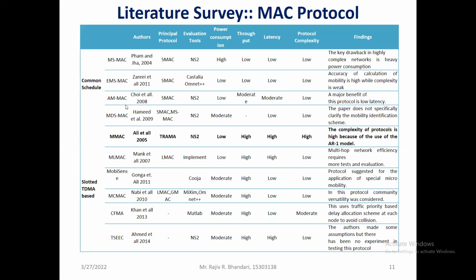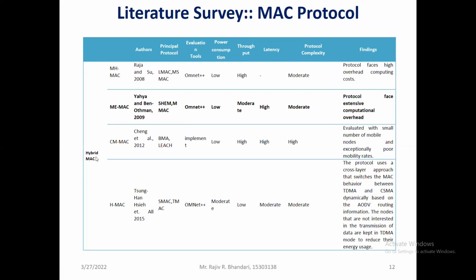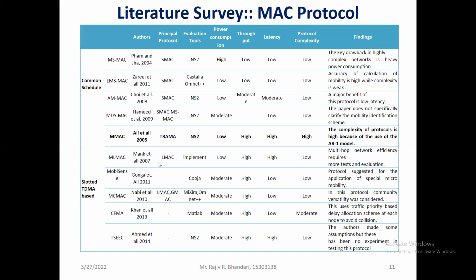So this is the literature review that I have done for this particular system, and in it, three techniques are generally used: common schedule, slotted TDMA, and the hybrid MAC. If we compare almost all the systems, they have addressed many issues, but again computational overhead is one of the biggest issues they face, and cluster head selection in rotation is again one of the major challenges raised by these authors.